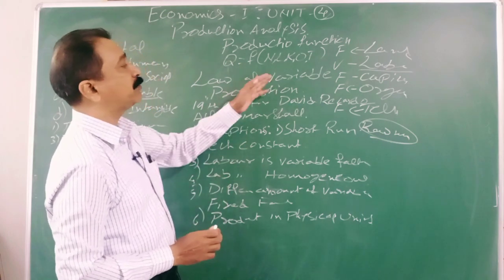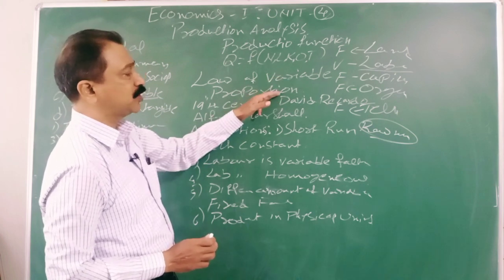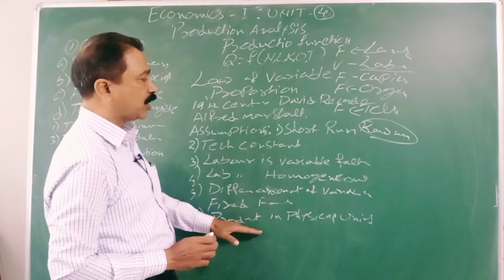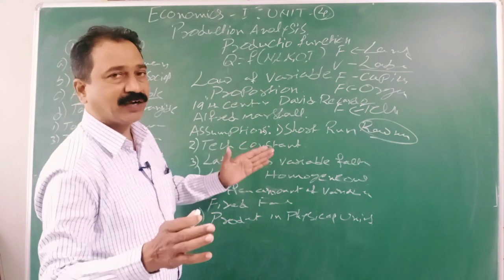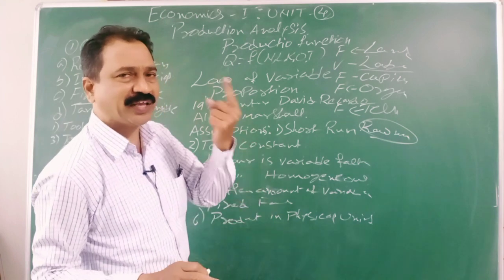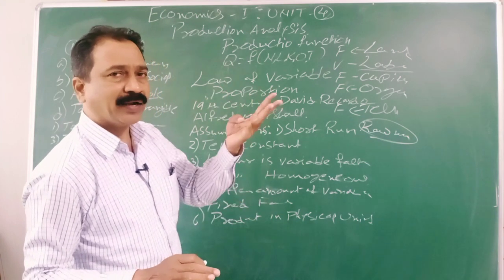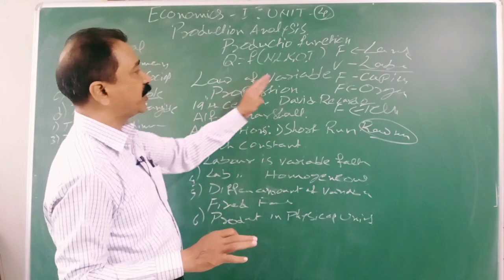Assumptions of variable proportions. In the law of variable proportions, we will see these assumptions on which the law of variable proportion is going to stand. You have already seen every law has some assumptions. We have seen in DMU, EMU and indifference curve. Here also these are the assumptions for the law of variable proportion.